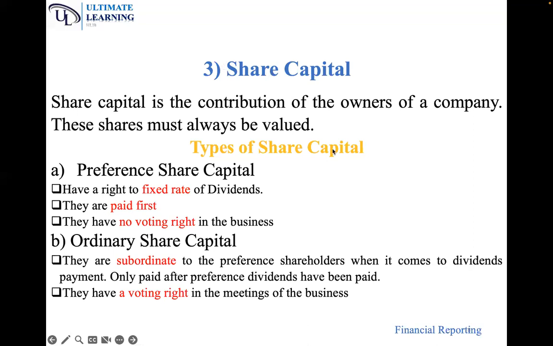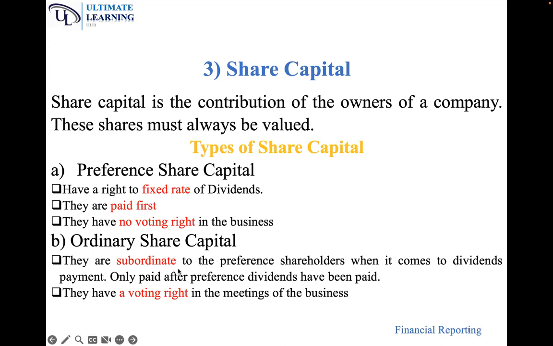Okay, let's move on. Now, ordinary share capital is next. All ordinary share capital is treated as equity. But preference, we said, there are some which are equity, there are some which are non-current liabilities. Ordinary shares are subordinate to the preference share capital.